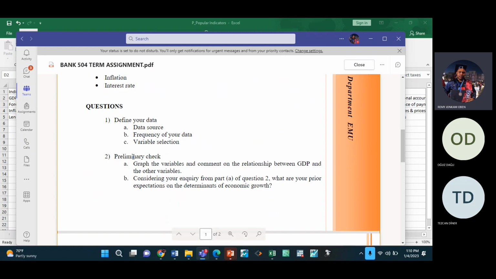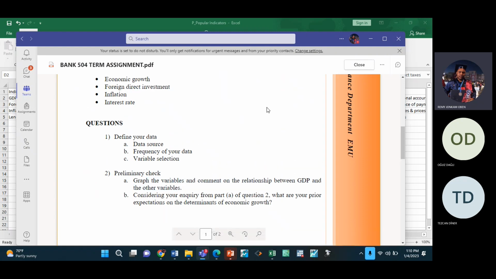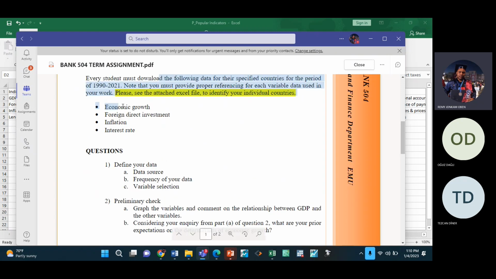For question 2, preliminary check, graph the variables and comment on the relationship between GDP and the others. By the way, guys, GDP is our dependent variable. Economic growth, GDP is your dependent variable, and these other 3 variables are your regressors, right?